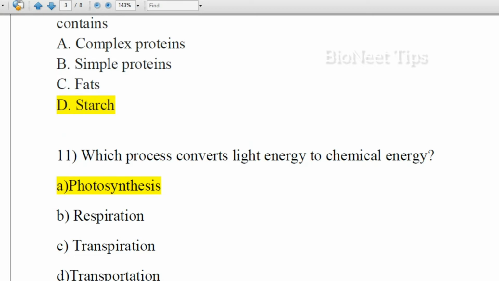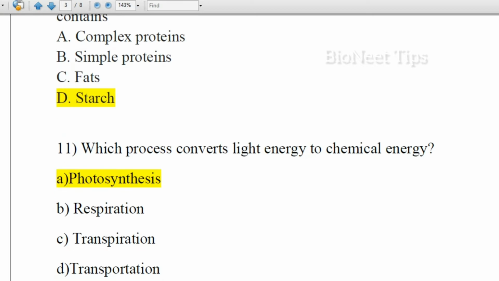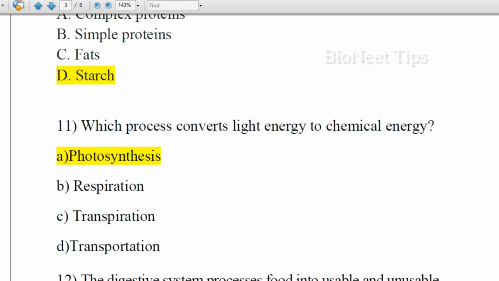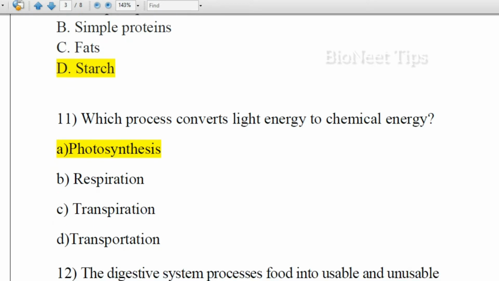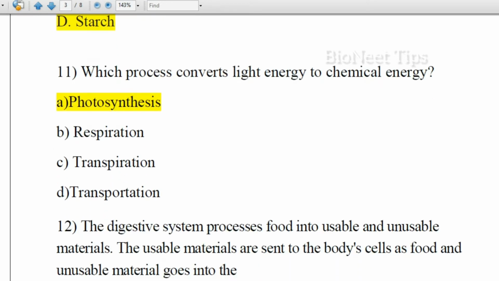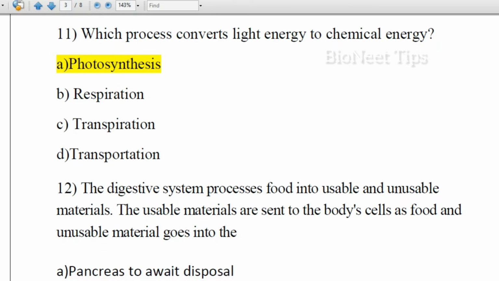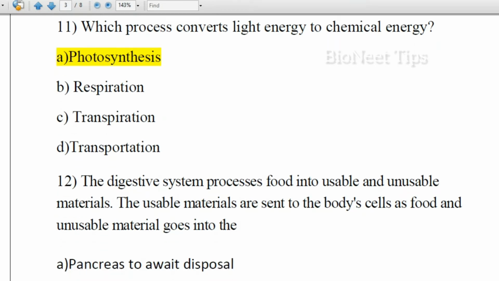Which process converts light energy to chemical energy? Photosynthesis, respiration, transpiration, transportation. We have studied the events that take place in photosynthesis. The first step is absorption of the light energy, and then the light energy is converted to chemical energy by the plants. So the answer is photosynthesis.